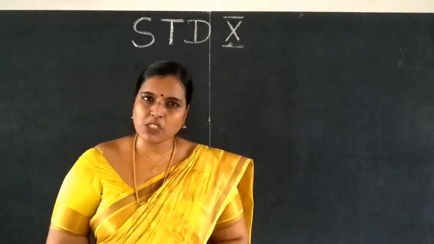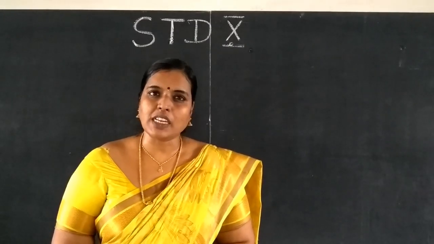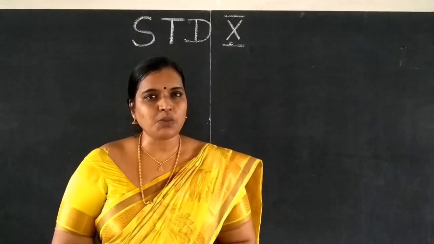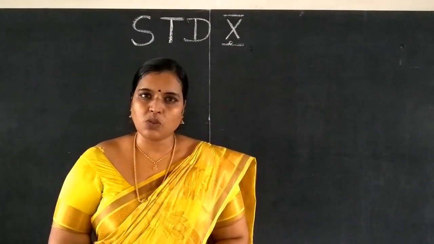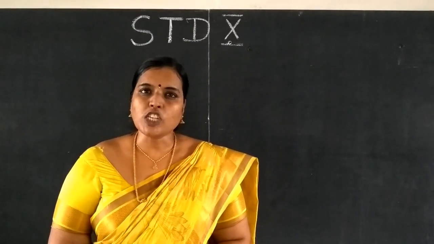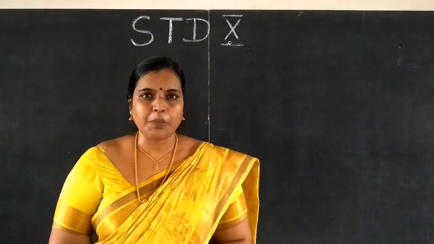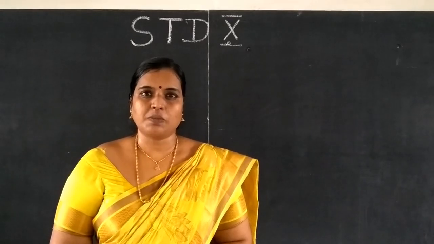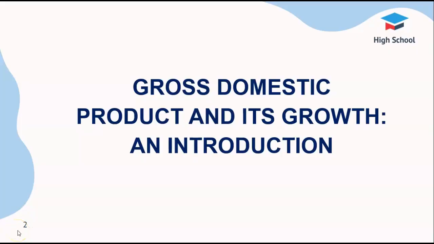In today's video section, we are going to learn Standard 10 Social Science. In this Social Science video session, Economics first unit, first lesson, Gross Domestic Product, Growth and Development, an introduction. In this chapter, we learn about GDP, which defines the Gross Domestic Product. This is one way found by the economists to find how well India is doing. This whole chapter is about GDP, hence we need to know more about it.